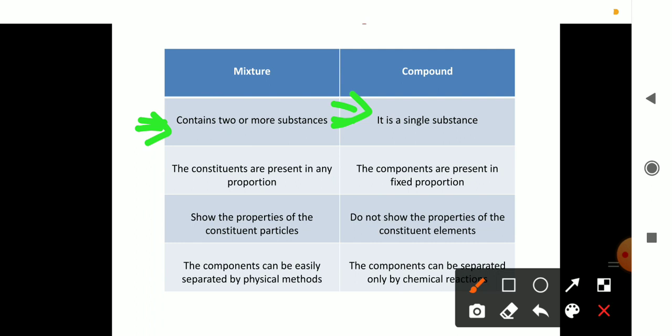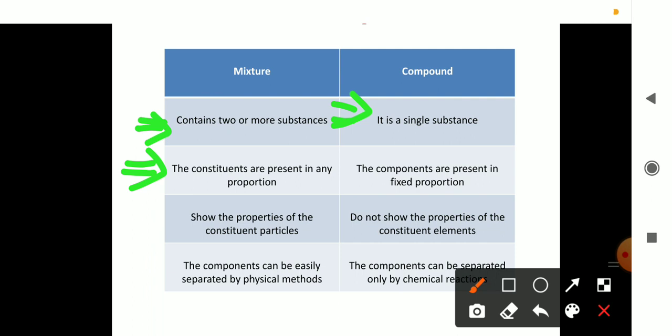Okay. Then come to point number 2. In mixtures, what is given? The constituents are present in any proportion. There is no way of defining the structure of a mixture. Anything can be mixed with anything to form a mixture. So that is given in point number 2. The constituents are present in any proportion.